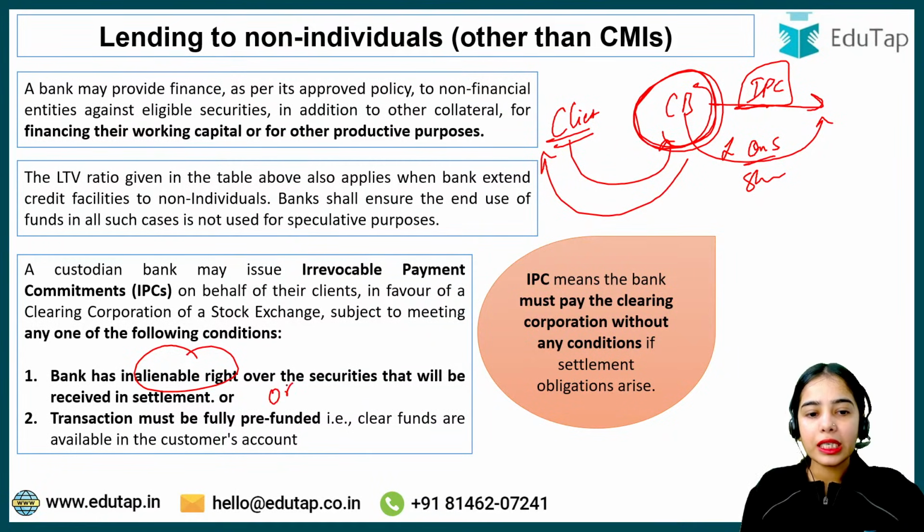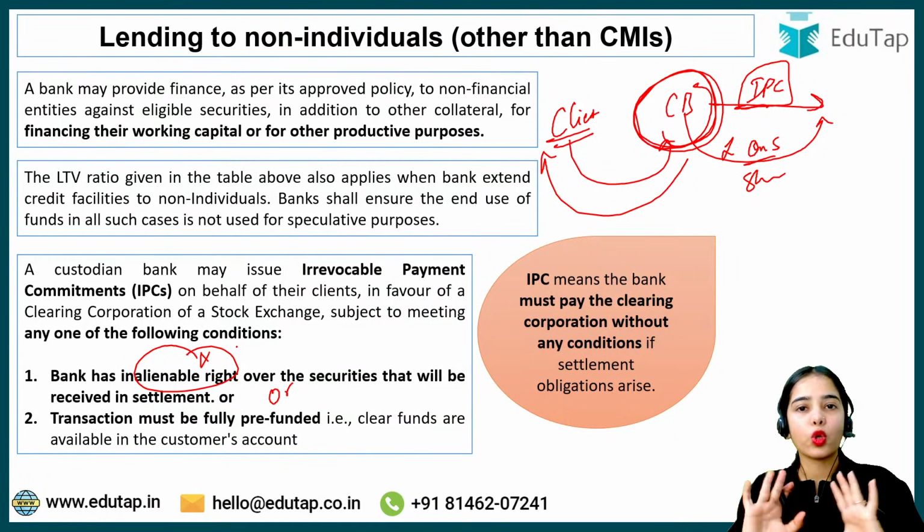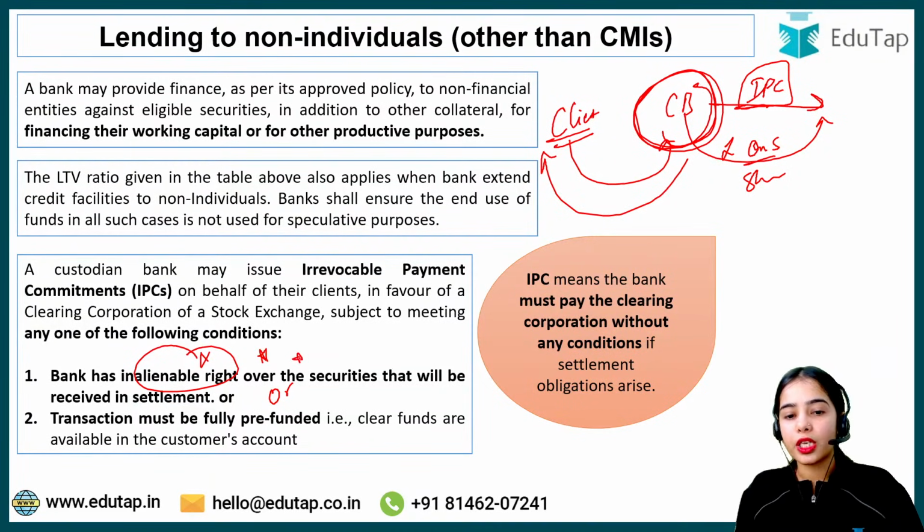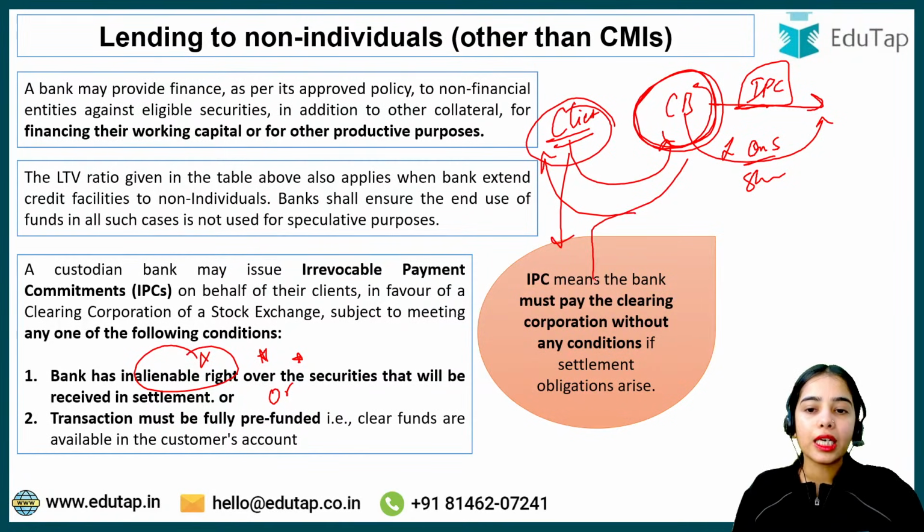Or if this condition is not being met, if the client is not agreeing to this, saying no, I cannot provide you the complete right over the securities that will be received in the settlement, then the second condition is that the client has to maintain the complete amount.